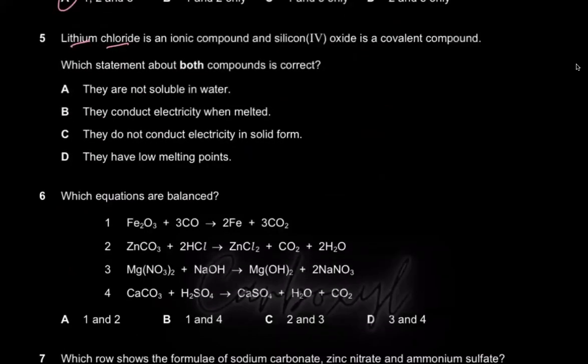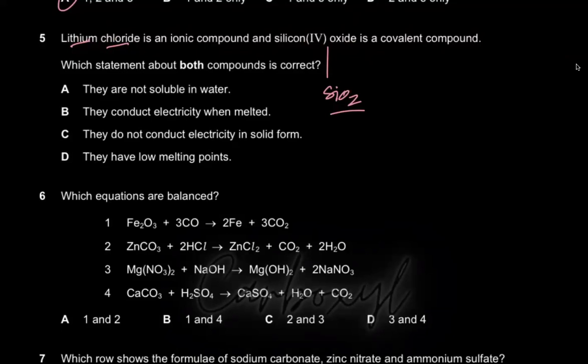Lithium chloride is an ionic compound and silicon oxide is a covalent compound, right? The reason is that lithium is a metal and chlorine is a non-metal, so it's going to form an ionic bond between lithium and chlorine, known as lithium chloride. And silicon(IV) oxide is basically SiO2. It's a giant macromolecule, or you could say a giant covalent structure or compound. So it asks which statement about both the compounds is correct.